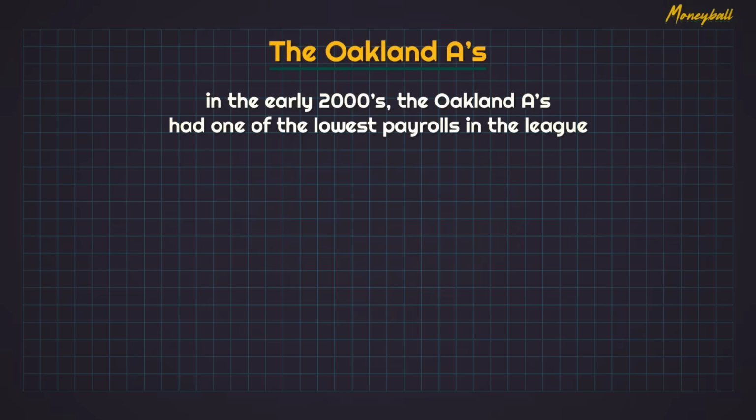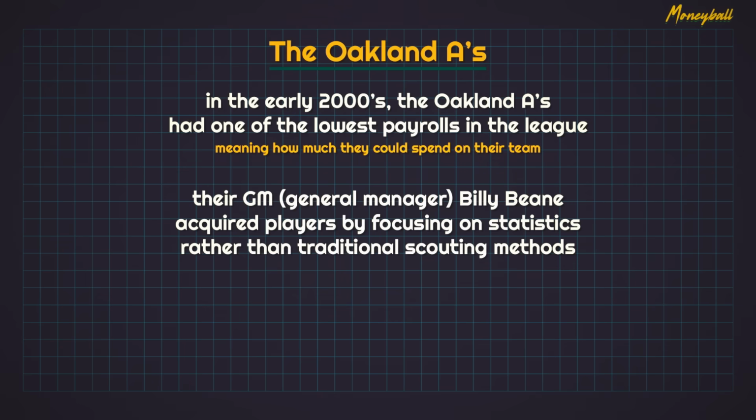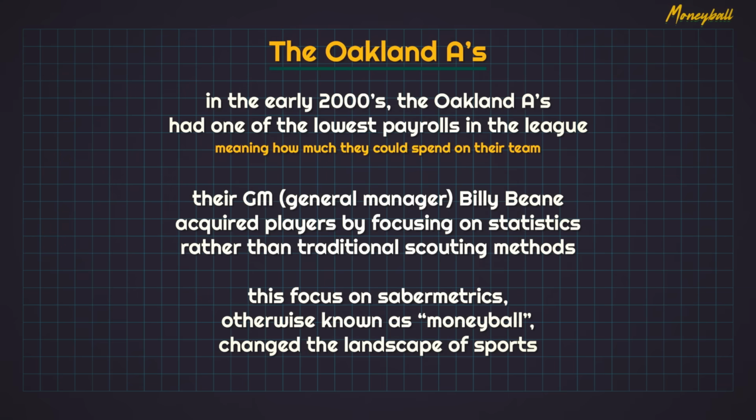We're going to talk about the Oakland Athletics, a team I've watched for many years, and I promise this relates back to Football Manager. In the early 2000s, the Oakland A's had one of the lowest payrolls in the league, meaning how much they can spend on their team. Their GM, Billy Beane, acquired players by focusing on statistics rather than traditional scouting methods. This focus on sabermetrics, otherwise known as Moneyball, changed the landscape of sports.